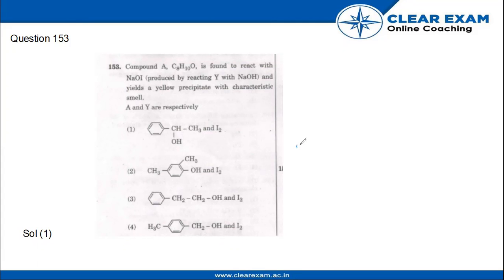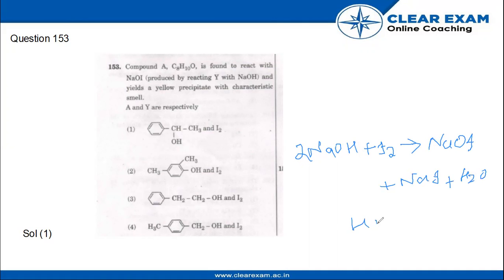So the reaction is 2NaOH plus I2 gives NaOI plus NaI plus H2O. This is the iodoform reaction.